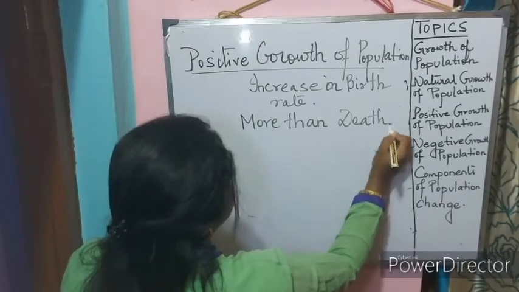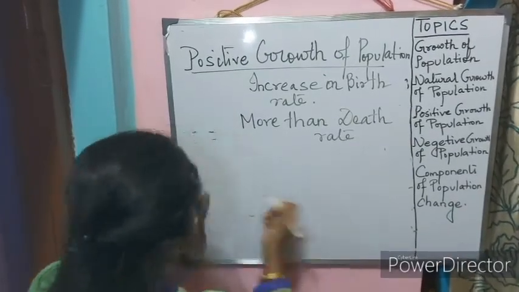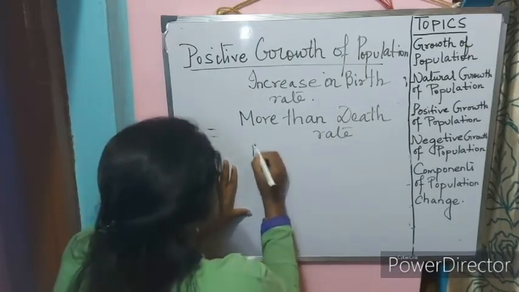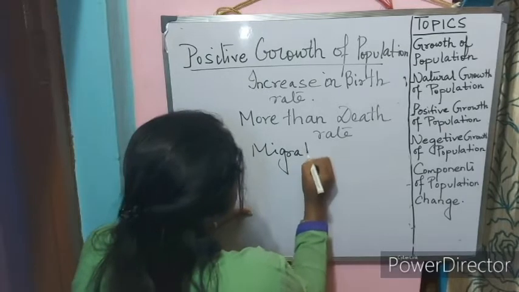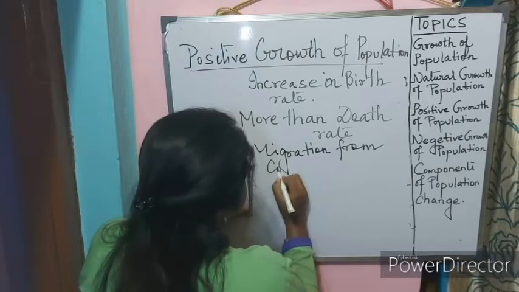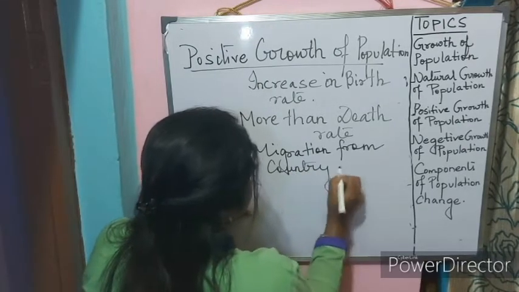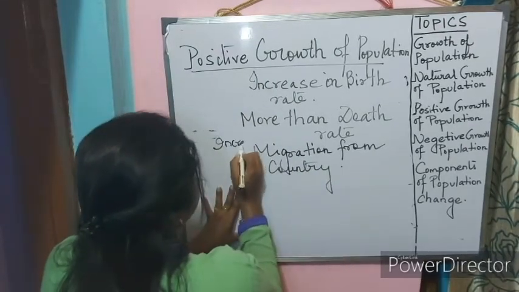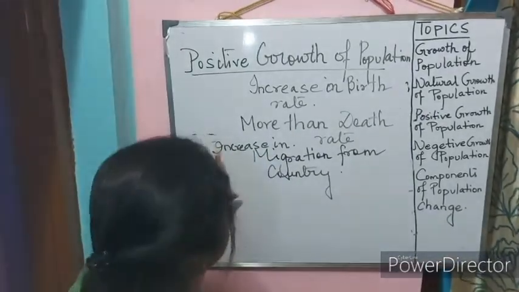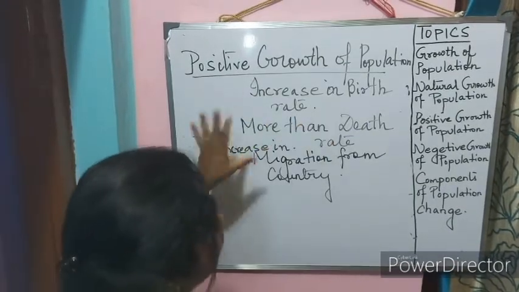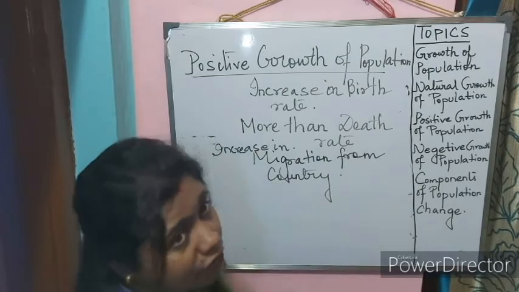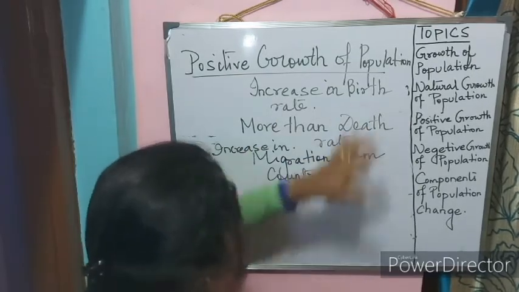Also it includes an increase in migration from other countries. Clear? So positive growth is an increase in birth rate, where birth rate is more than the death rate, and there is an increase in migration from other countries. It is referred to as positive growth of population.